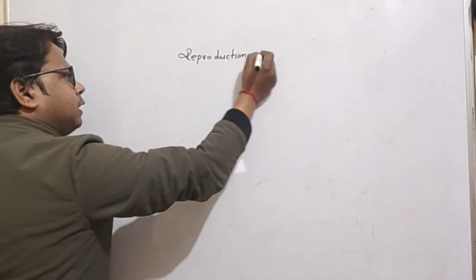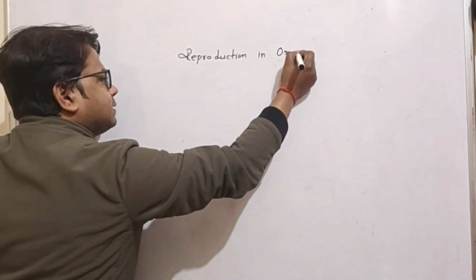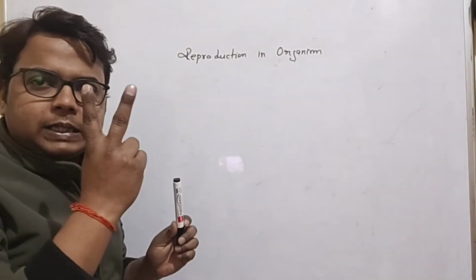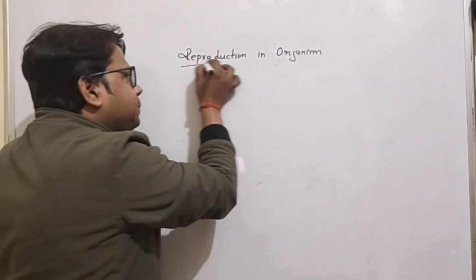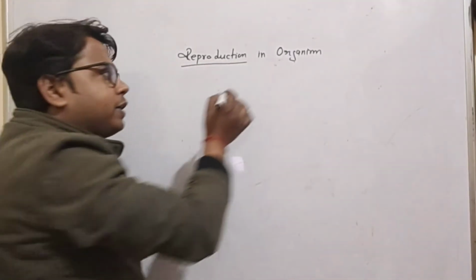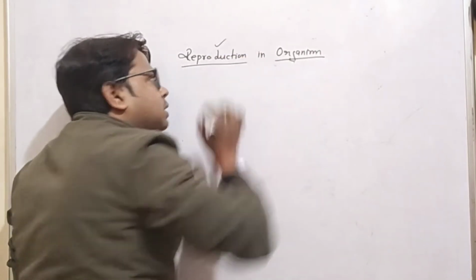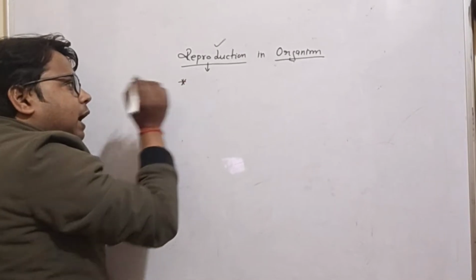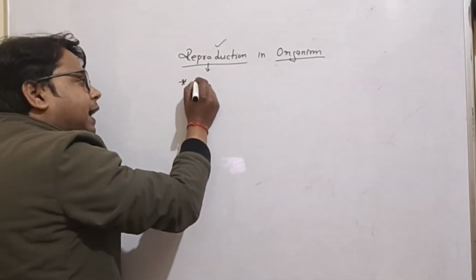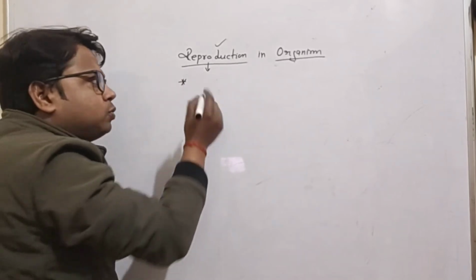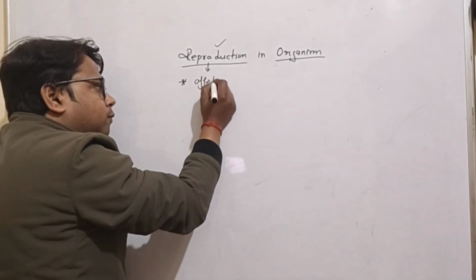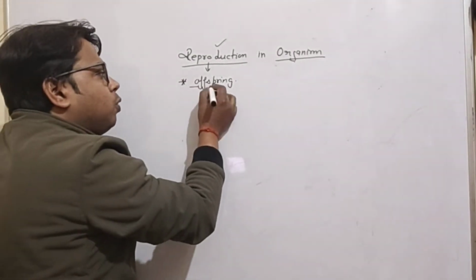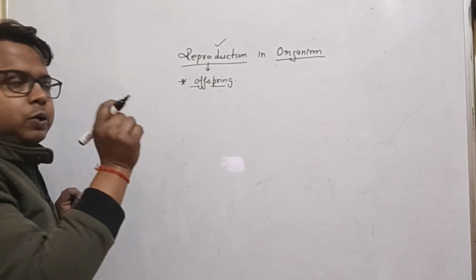Reproduction in organism. This chapter has two main parts: what is reproduction, and what type of organism we are going to study for this purpose. If we talk about reproduction, it means a process by which we can produce a new offspring. But there is an if and but also.